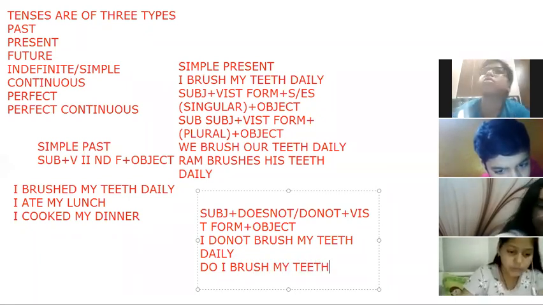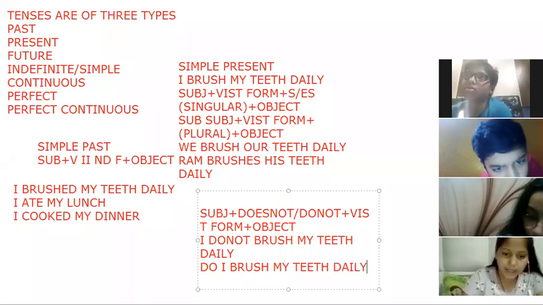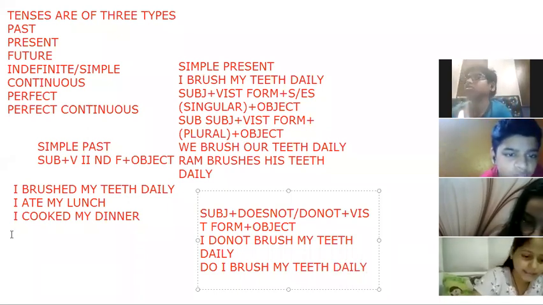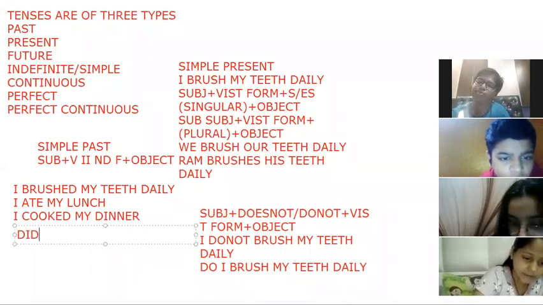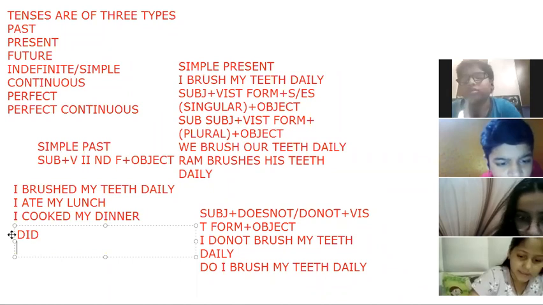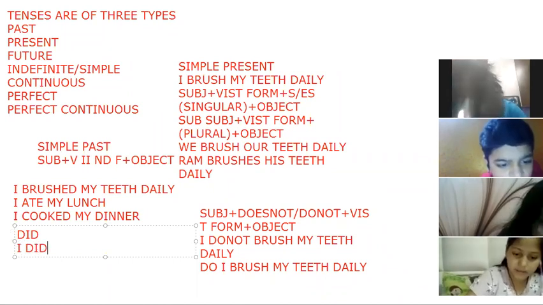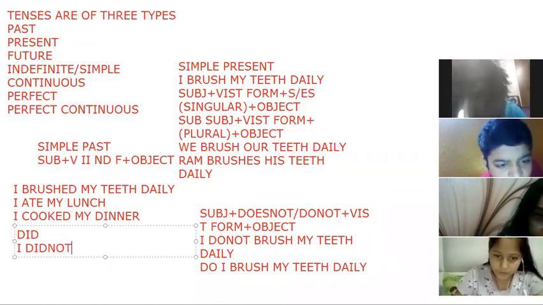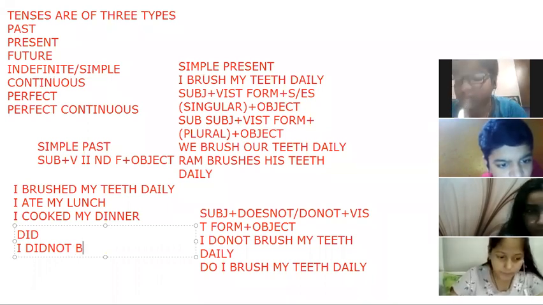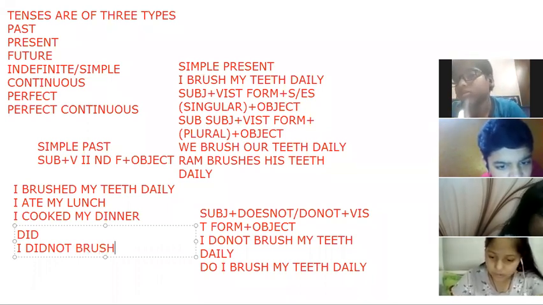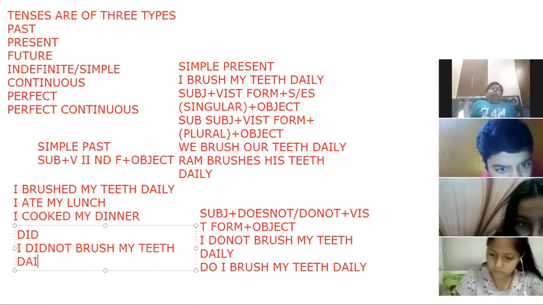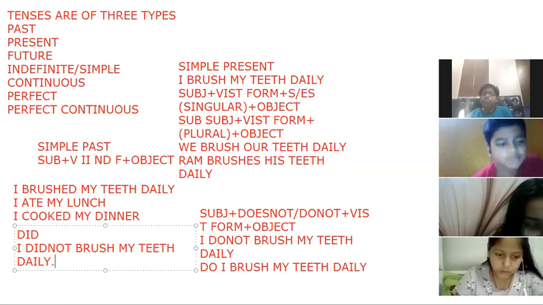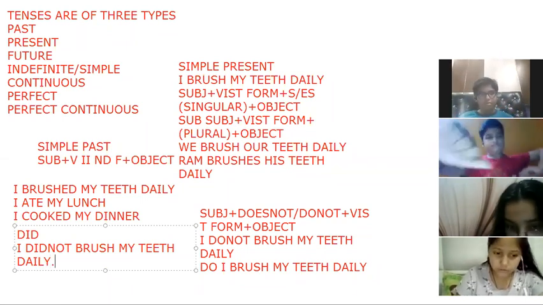For past tense, we are using did. If we make it negative, then I did not. And when you use did, the second form of the verb becomes first form. I did not brush my teeth daily. Am I clear, children? Up to this much is clear? You can show me your virtual thumbs.